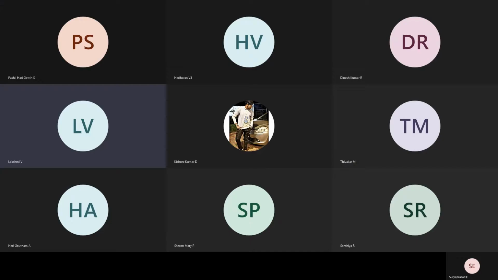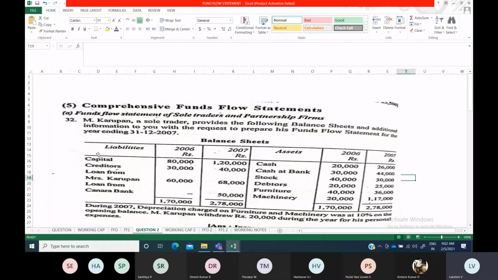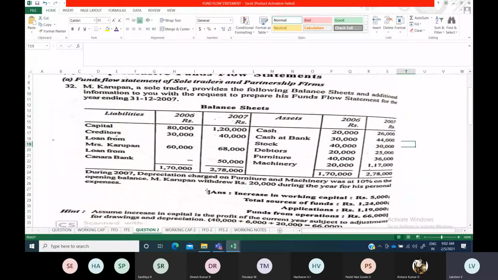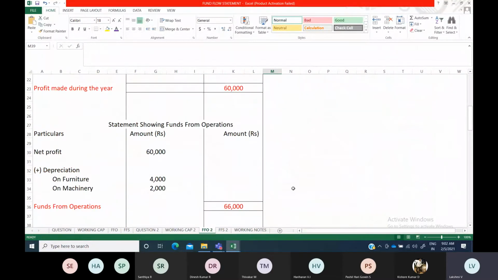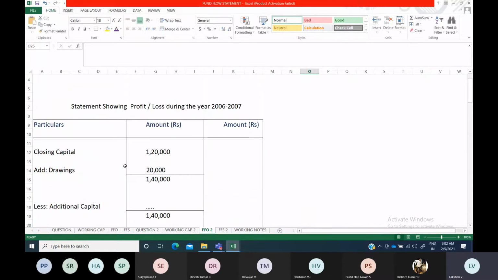In the last session, we were working out this problem, statement of changes in working capital. We worked out that one and found the increase in working capital, 5,000 rupees. And then funds from operations, we calculated that one. We had prepared that before, since it is a sole trader concern and profit is also not available.